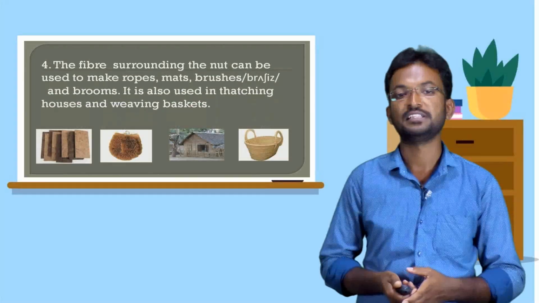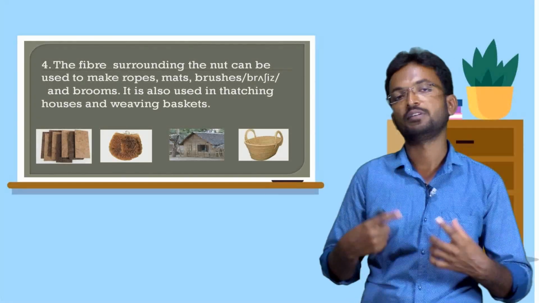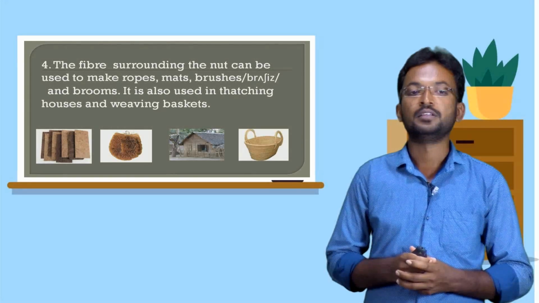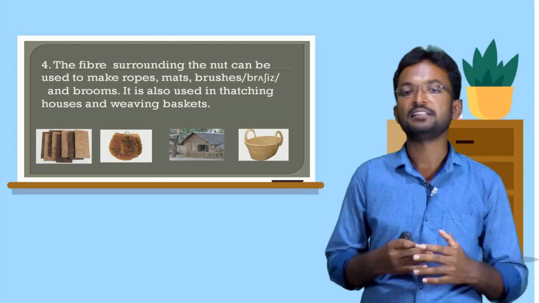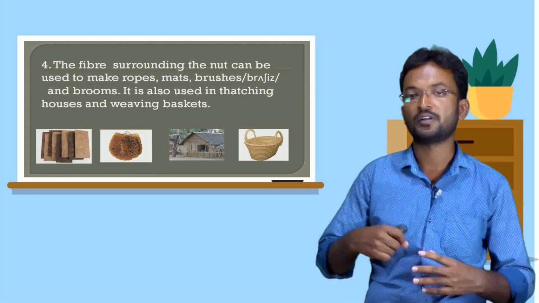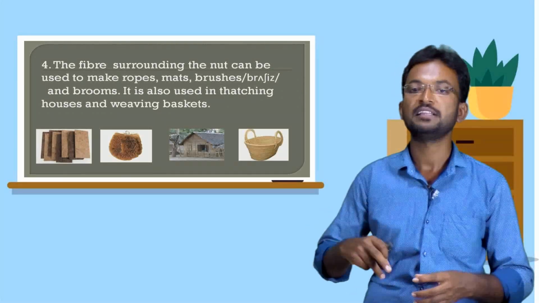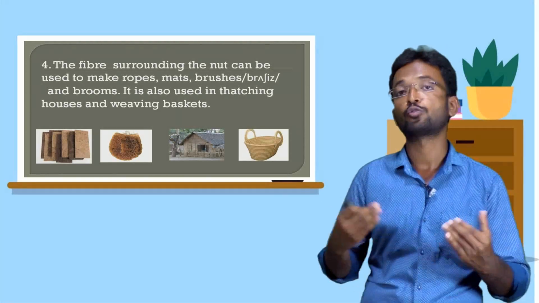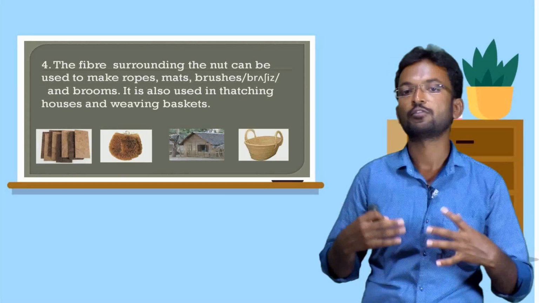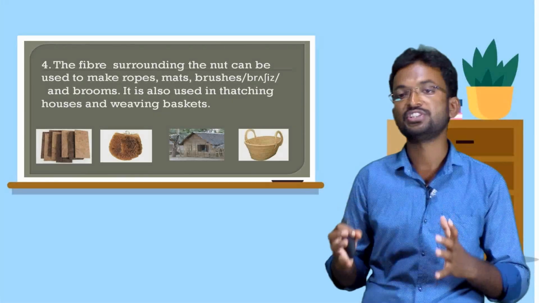Okay, dear children, next, fourth stanza. Not only oil, not only copra or kernel, the fiber surrounding the nut can be used to make ropes. In the outer part of the coconut shell, it has fiber surrounding the nut. From coconut fiber, we make ropes and mats, door mats and brushes.